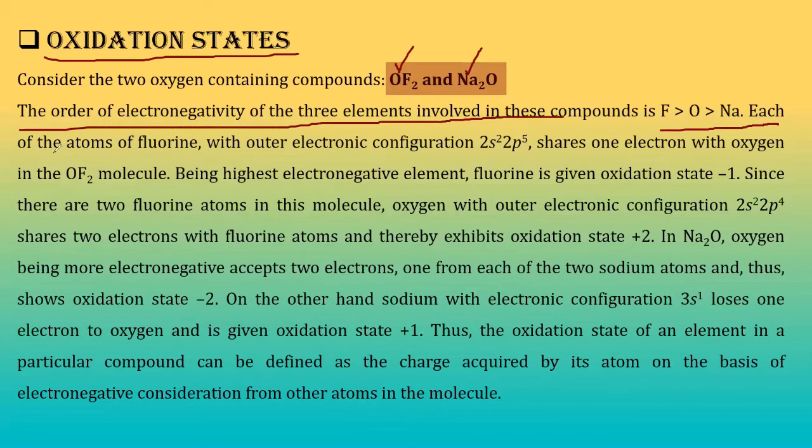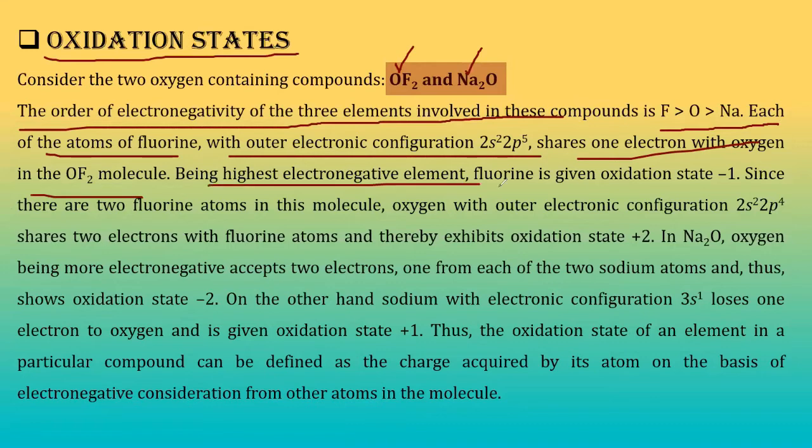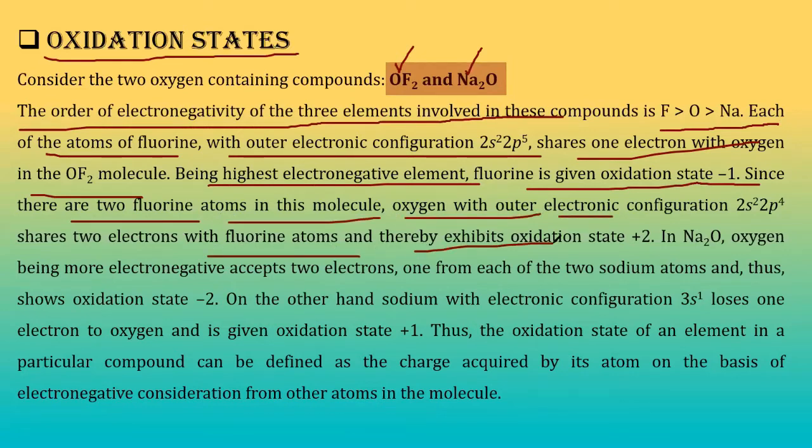Each of the atoms of fluorine, with outer electron configuration 2s2 2p5, shares one electron with oxygen in the OF2 molecule. Being the highest electronegative element, fluorine has been given oxidation state -1. So correspondingly, what will happen? Two fluorine atoms will be having -1, whereas the oxygen which is attached will be having +2. Now this is quite common. If oxygen and fluorine are there, then fluorine will get negative, oxygen will get positive. Though oxygen doesn't like positive, it will get positive.